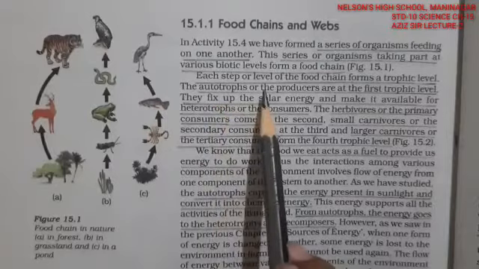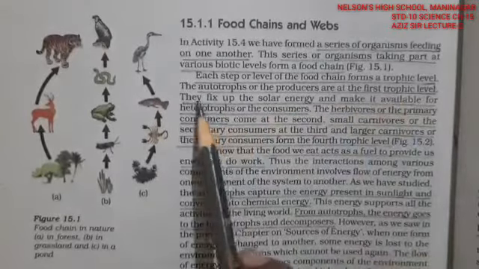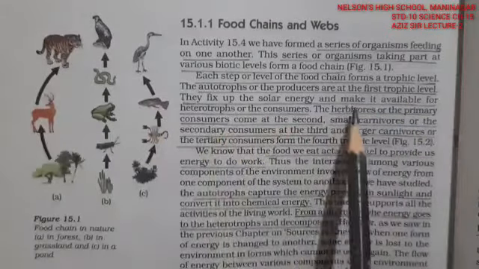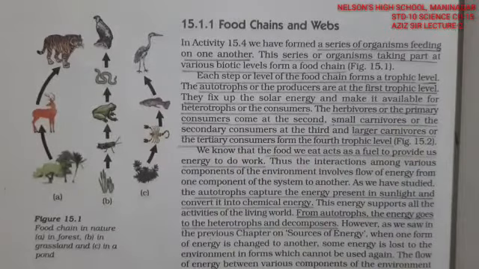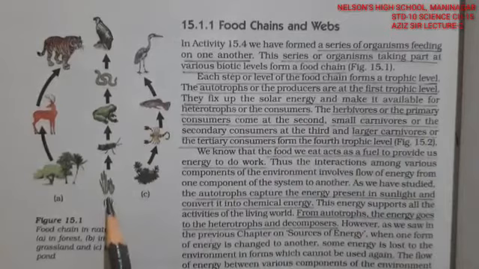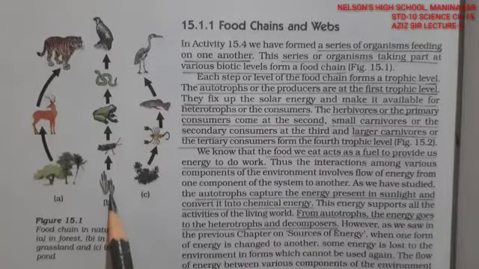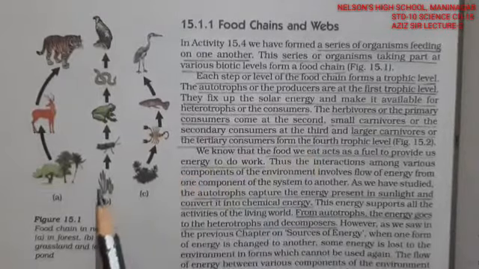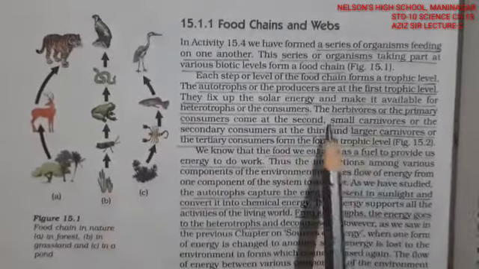Each step or level of the food chain forms a trophic level. Like the autotrophs or the producers are the first trophic level. They fix the solar energy and make it available for the heterotrophs or the consumers. So these plants, which we call producers, are on the first trophic level. Their rank, roll number, is 1, we can say that. All of them are counted as the first trophic level.